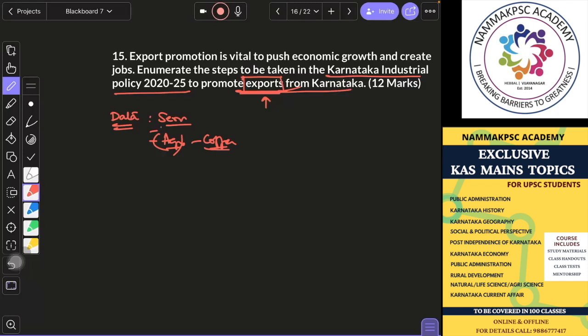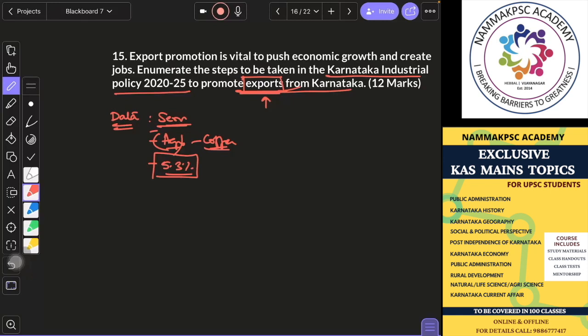How much of the composition of exports from India comes from Karnataka? Those data, that's what I told you. Some very important data like education, healthcare, infrastructure, you should have a repository of it. Only now start collecting them so that you can use it here. For example, for exports, make a note of it: 5.3% of India's exports comes from Karnataka. This number you can remember. Keep a file called data. You should have 3-4 pages of data: 1 page of Karnataka-related data, some 2 pages of India-related data, not more than that.